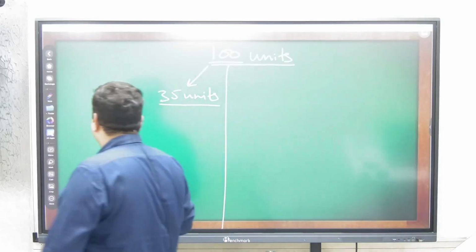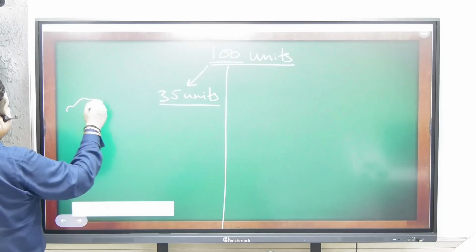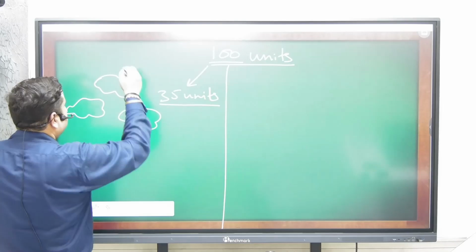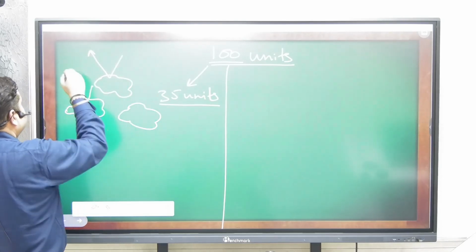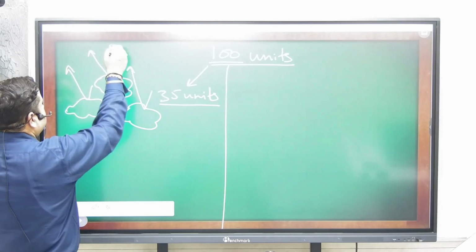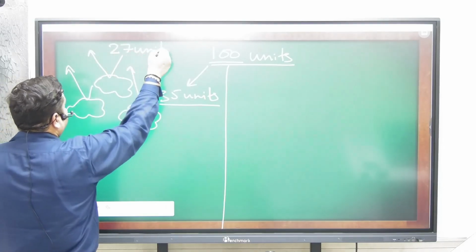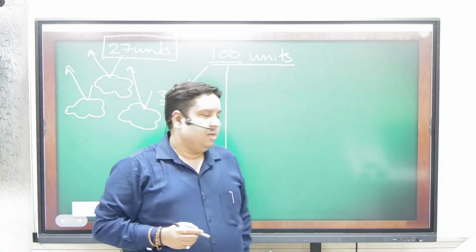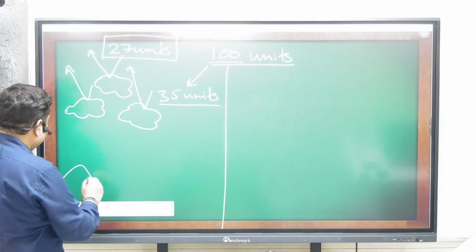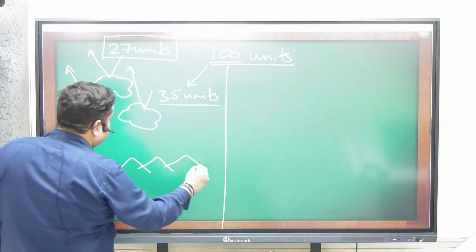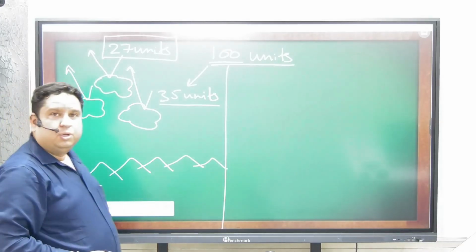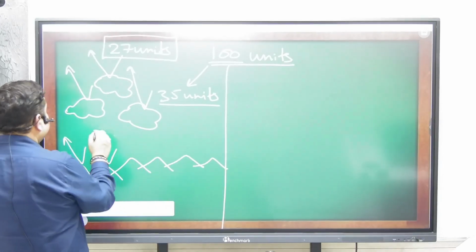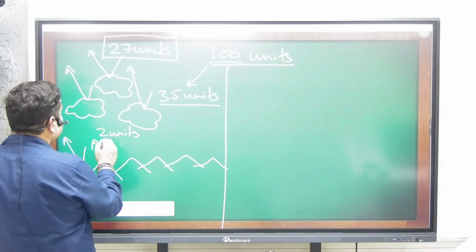How are they reflected? Here we have some clouds. Around 27 units are reflected back by clouds. Then our Earth has several glaciers also, so around 2 units of radiations are released back by the Earth.